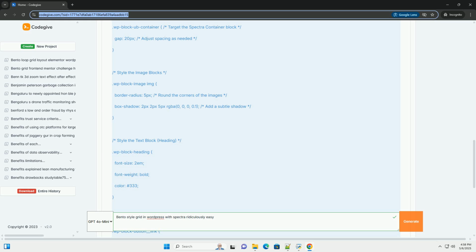tablets and smartphones. Inside the media query, we reset grid-column and grid-row to auto. This is crucial for responsiveness. On smaller screens, we remove the spanning so that the grid items stack vertically instead of overflowing or looking squashed. This ensures a good user experience on mobile devices.